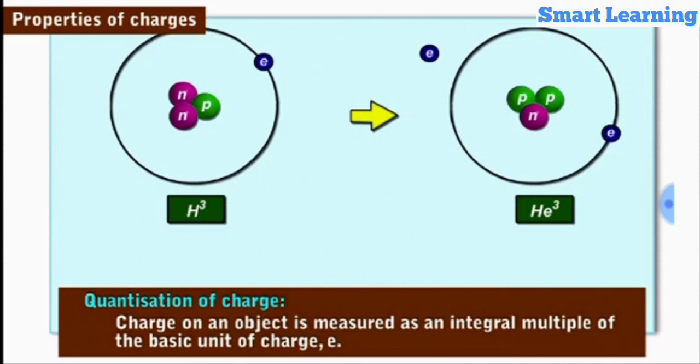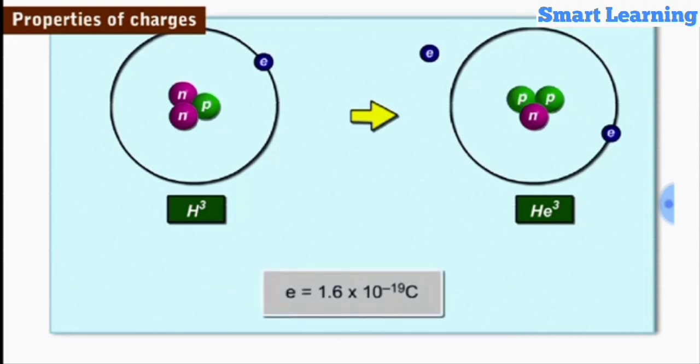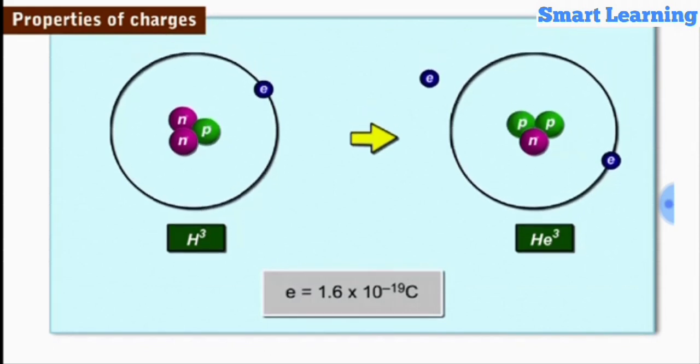and the charge on an object is measured in an integral multiple of the basic unit of charge that the proton or electron carries, denoted by e. This property is called quantization of charge. The magnitude of the basic unit of charge e is 1.6 times 10 raised to the power minus 19 coulomb.